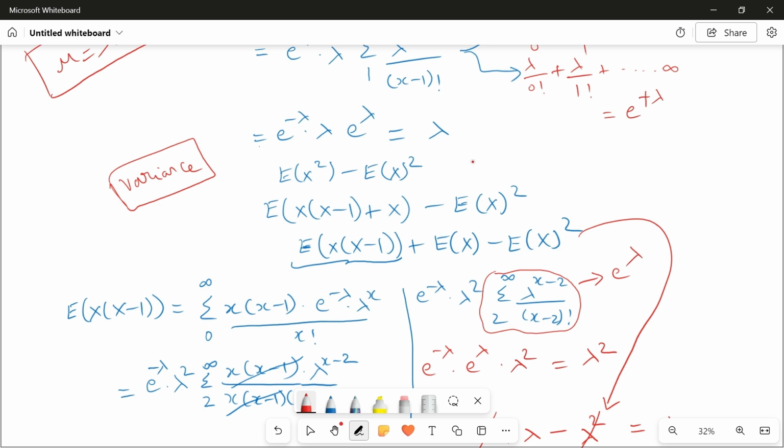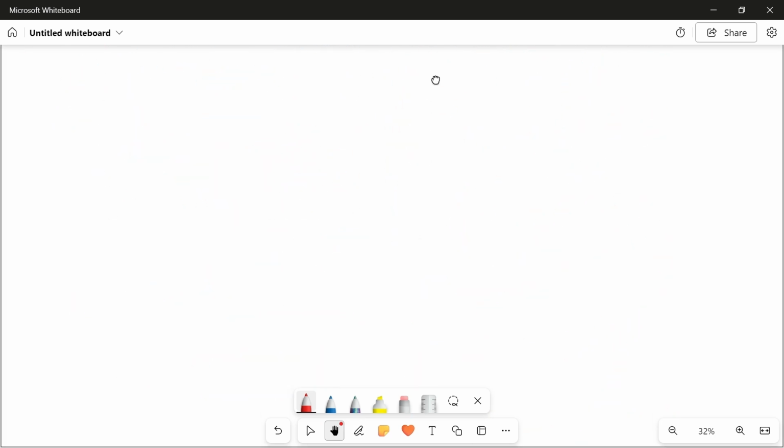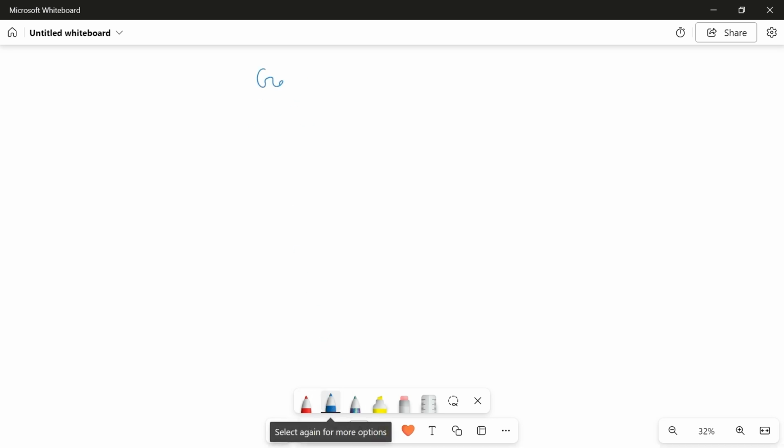One last important thing to tell. What is n? How will we calculate the value of n if we say it is tending to infinity? Generally, if in the question they tell you to use Poisson or binomial, you have to use it, no other way. But generally, for any value of n greater than 30, you can use Poisson.